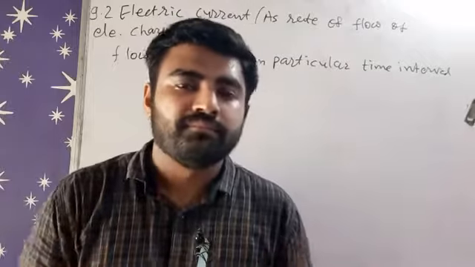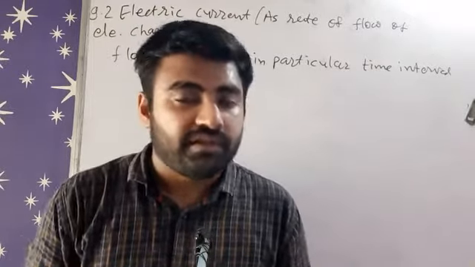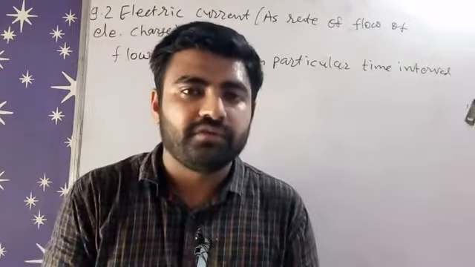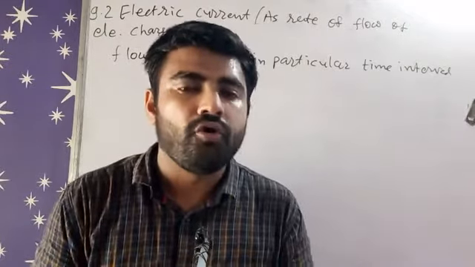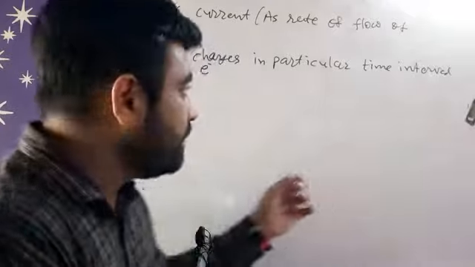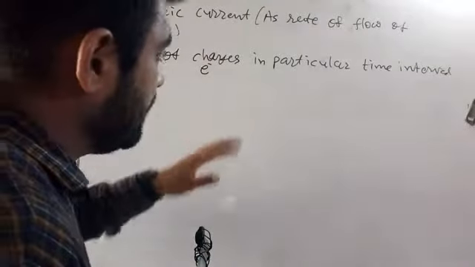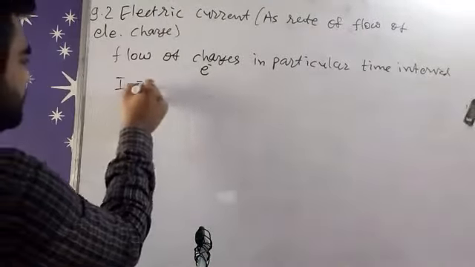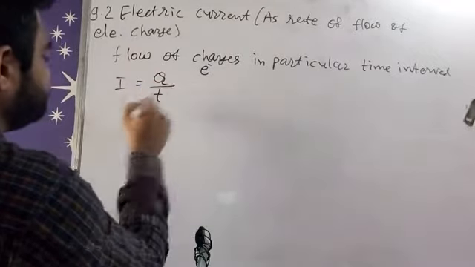Metallic wire means they are good conductor, because insulator can't have free electrons, that's why they can't flow electron through them, right? So if we are talking about the formula of current, that is I is equal to Q by T.